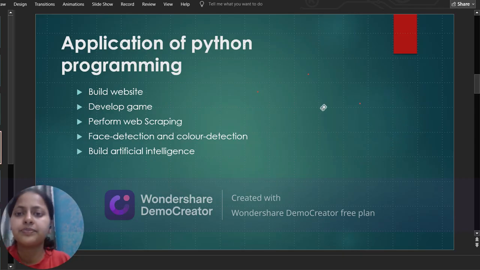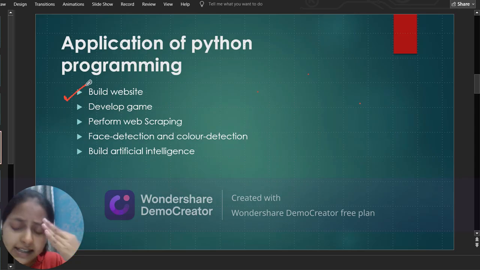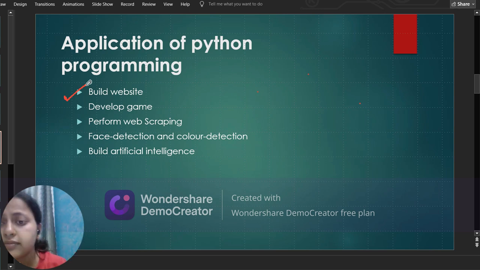Application of Python programming. Application means for what purpose we can use Python. So Python is firstly used for building websites. I said that with the help of Python we can make the website interface like GUI. So this GUI is used in websites too. When you want to add a button or any form in a website, you have seen various websites, in those things Python is used. Next comes developing games. For developing games, Python is used.